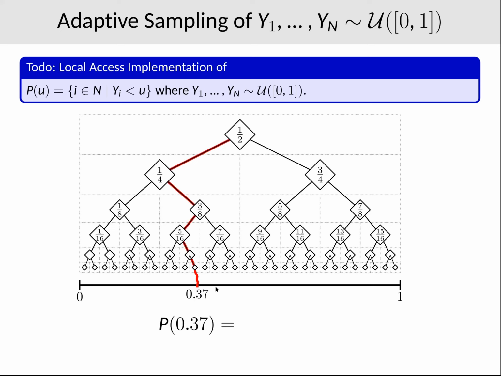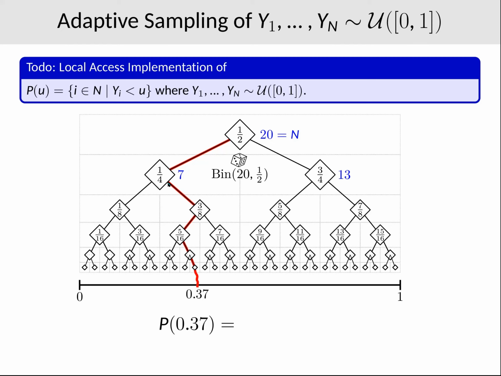Okay, and let's now say we have a query for 0.37, which corresponds to a path. And the idea is now to determine for every node on this path how many of the y's also go through this node. So if n is 20, then all 20 of the y's go through the root. But how many go left? Well, this has binomial distribution with parameter 20 and 1/2. So we sample this, and let's say the result is 7.